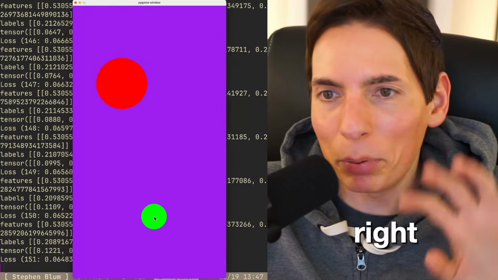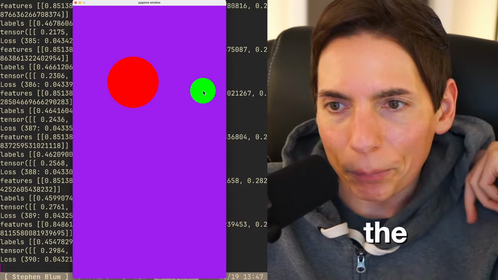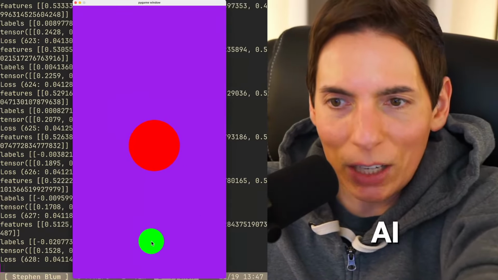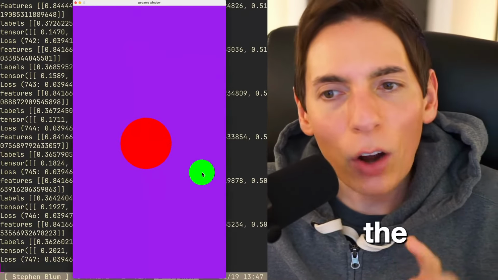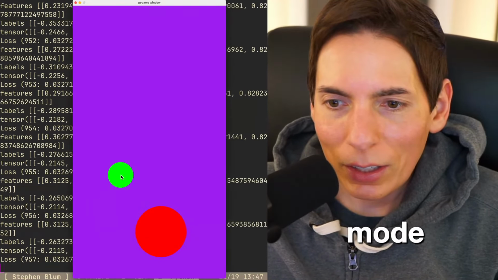So, right, the big AI is going to chase you. And then I want the green dot to have the name of the player. The name of the player should be there. And then the AI is chasing us. It's learning, but it's in hard mode right now, right? So the AI is learning. It's in hard mode. So I want to make it a little bit easier for each level.